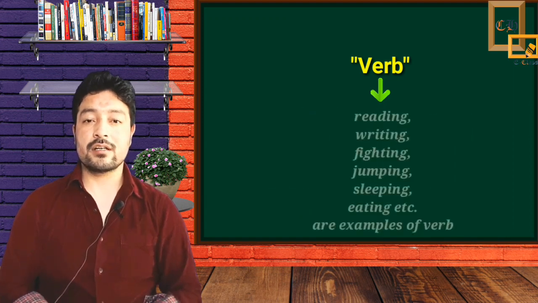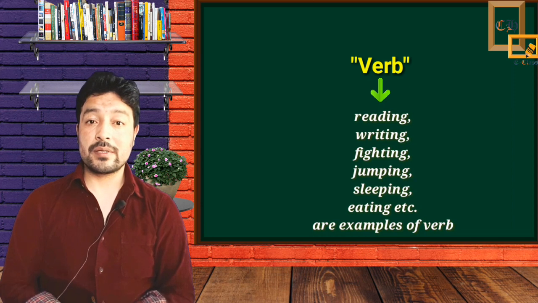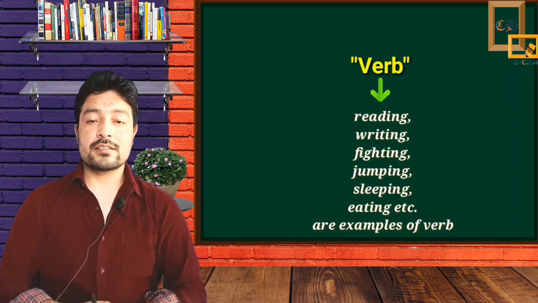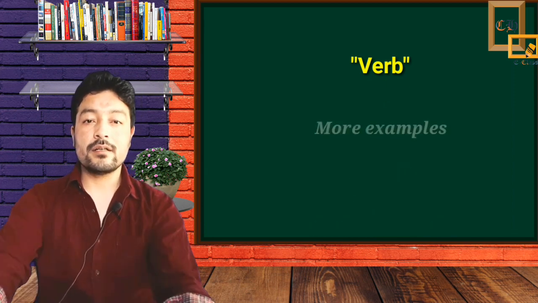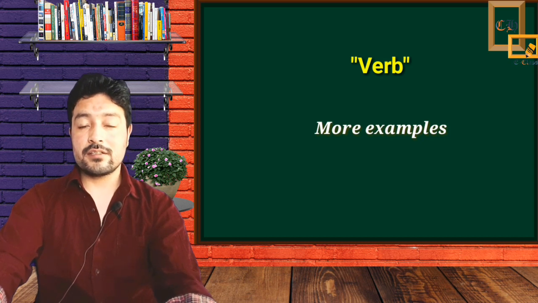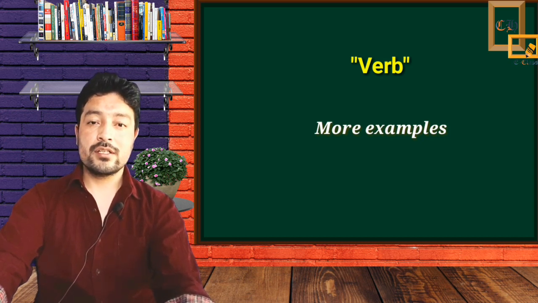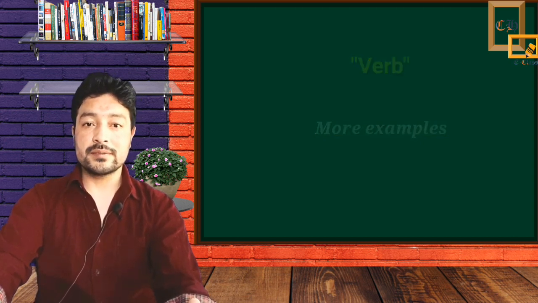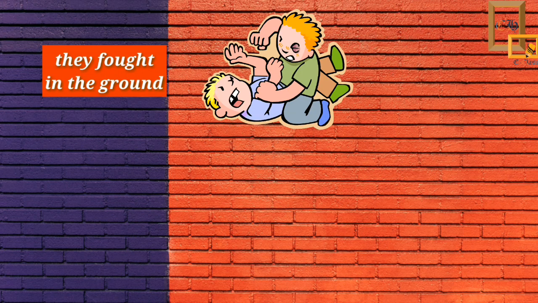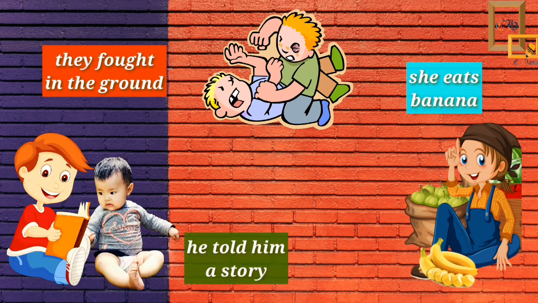The words like reading, writing, fighting, jumping, sleeping, eating, etc. are examples of verbs. Here are some examples. In these sentences, the verbs are describing actions, concepts, and states of being. For example, they fought in the ground. She eats banana. He told him a story. In these sentences, you can see that the verbs fought, eats, and told are describing the actions. Hence, these verbs are called physical verbs.